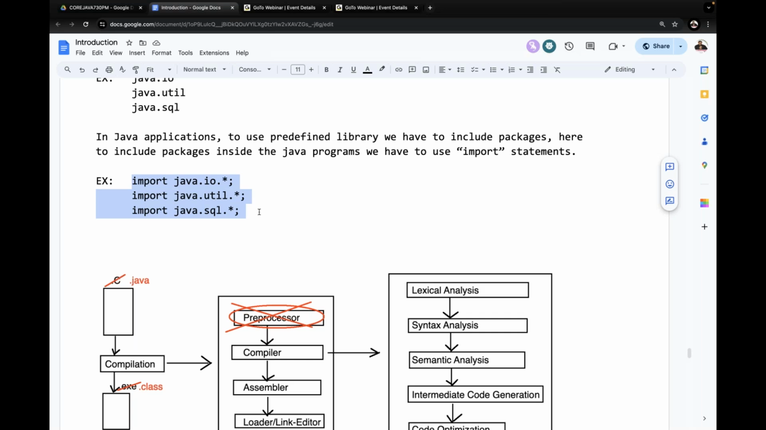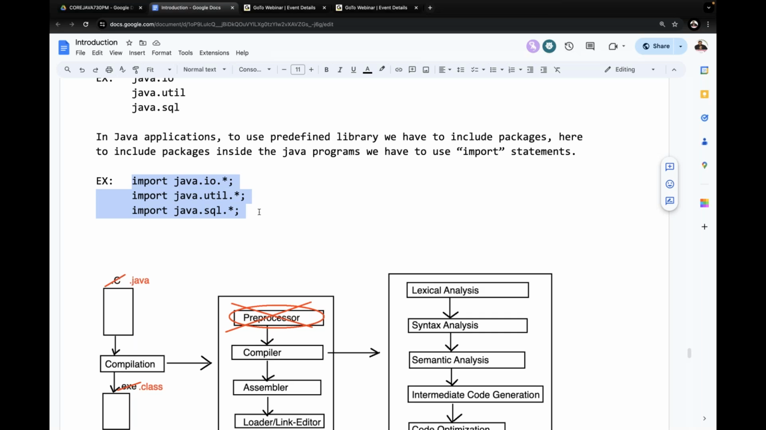If the specified packages are not available in Java software, compiler will raise an error like package XYZ does not exist. Package java.io does not exist. Package java.util does not exist. Package java.sql does not exist. Like this, we get an error message if the provided packages are not available in Java software.